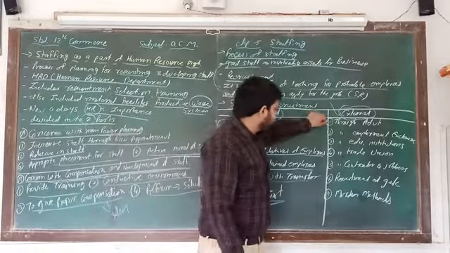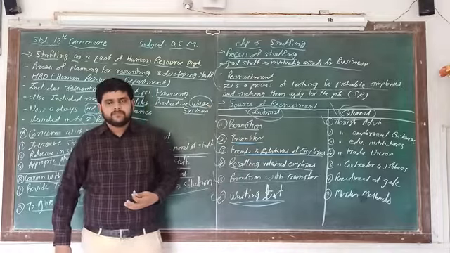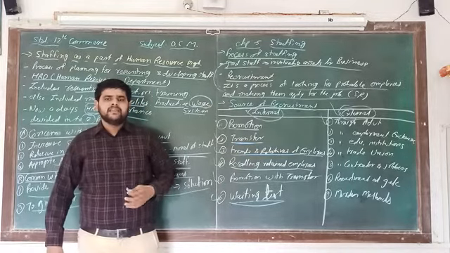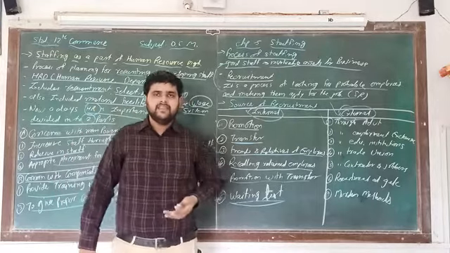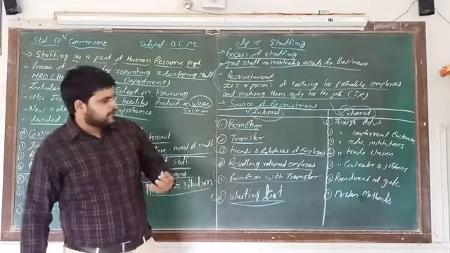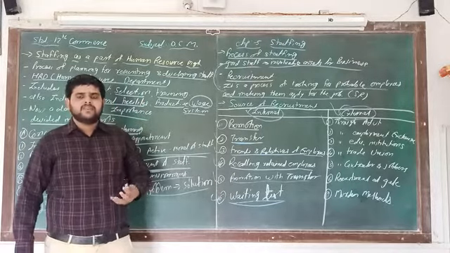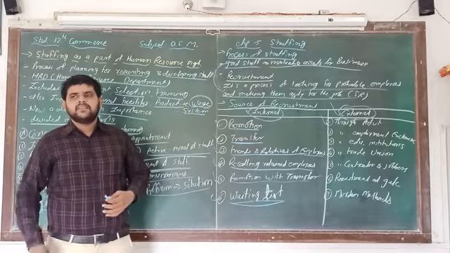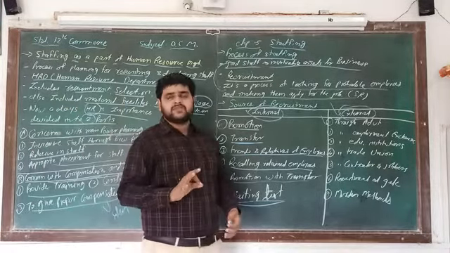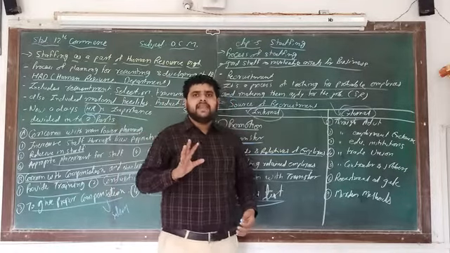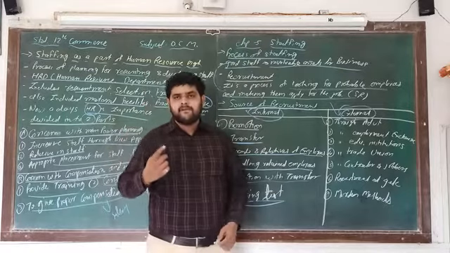Number 1, through advertisement. If any management requires employees, what do they do? The simple way: they give an advertisement in newspapers, on TV, in journals. With the help of the advertisement, any person who is interested in that job applies. So this is the most popular as well as the easiest manner to collect people, to recruit and select people.